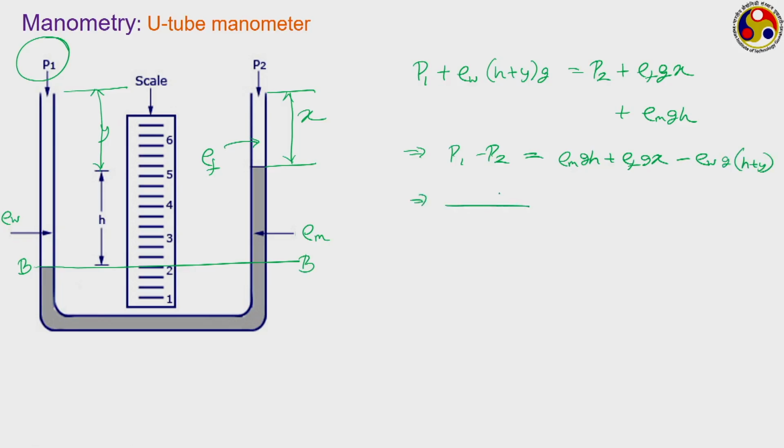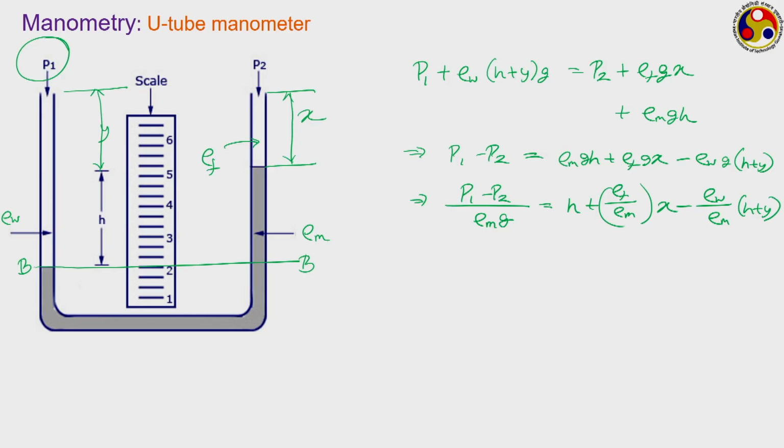And quite often we would like to represent this as divided by rho M into G, so that we can convert this to some kind of length scale. Then it just becomes H plus rho F by rho M into X minus rho W by rho M into (H plus Y).